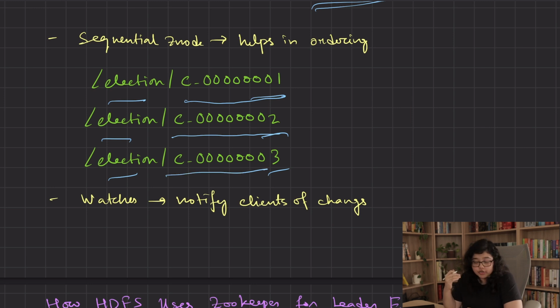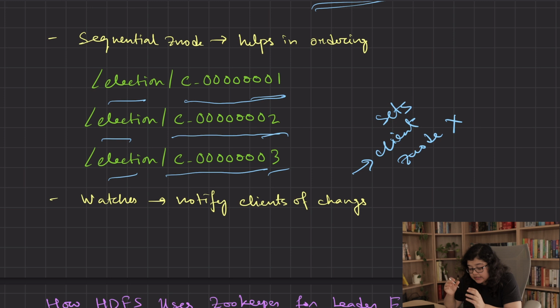And last is watch. Watch is a way for a client to tell Zookeeper, let me know if something happens to this Z-node. And the client that sets the watch will get notified by Zookeeper. So for example, if a client has set a watch on a Z-node and that Z-node gets deleted, then Zookeeper will send a notification to the client. The client does not need to do anything. It can just wait. Don't worry if it feels a little confusing right now. Just stick to the video. Everything will make sense once we go through the Java code.